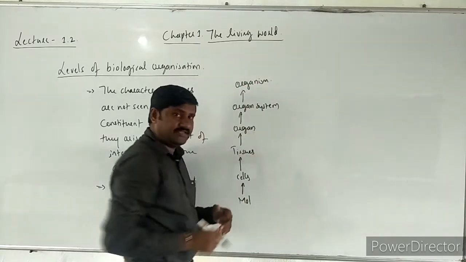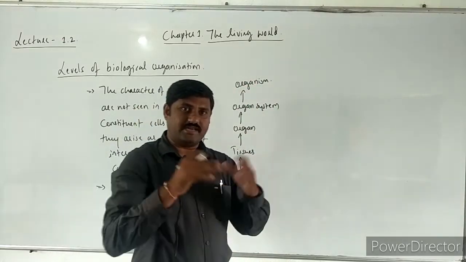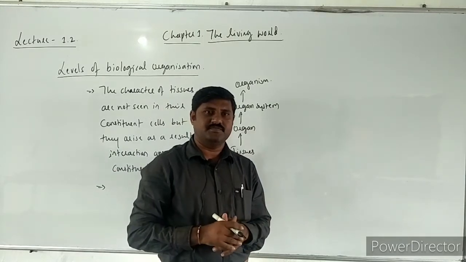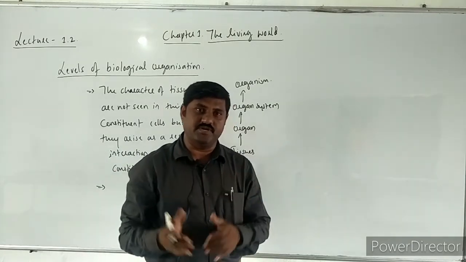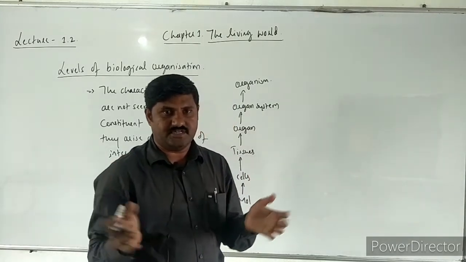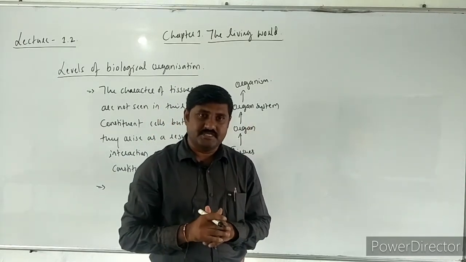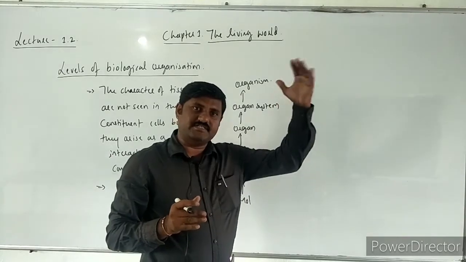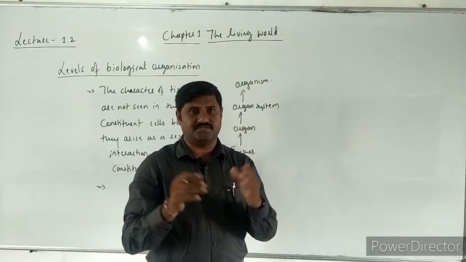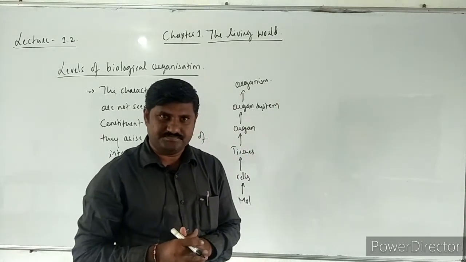More than this, organization is also there. Organisms together form a population, populations together form communities, communities are present in an ecosystem, and ultimately the biosphere. So these are different levels of biological organization that we come across here.